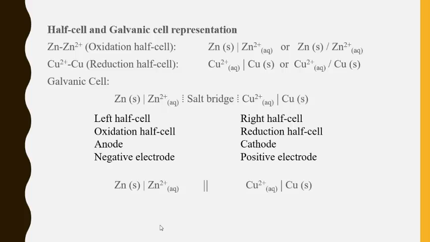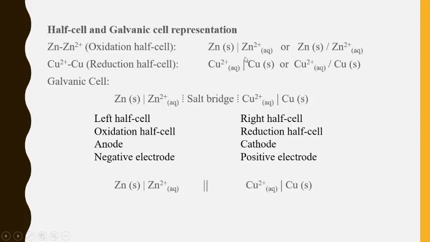Half cell and galvanic cell representation. This cell notation representation is also important. In the oxidation half cell, there will be formation of Zn2+ ion. In the reduction half cell, there will be change of Cu2+ ion to copper. So zinc slash Zn2+, or it can be written as zinc sulfate, with the slash either vertical or slightly slanting.